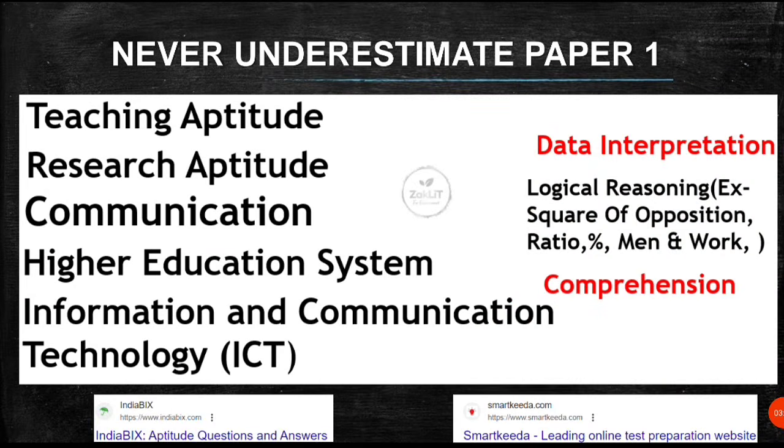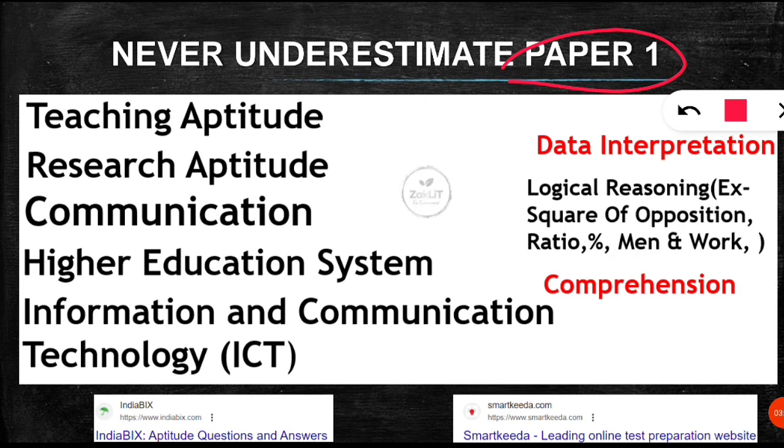Next, I will tell you about paper 1 of the UGC NET examination. Never underestimate paper 1. Most students are facing failure because they are underestimating it. They think they will focus more on paper 2 and paper 1 is easy, that it is only teaching aptitude and research aptitude, and they will just read the passage and answer. That is causing the failure.